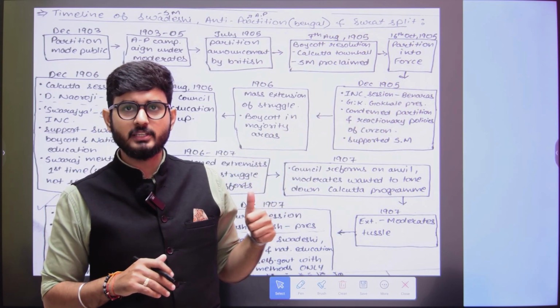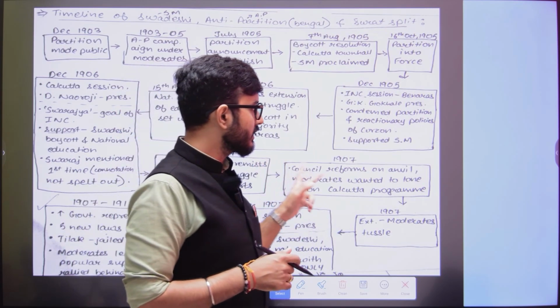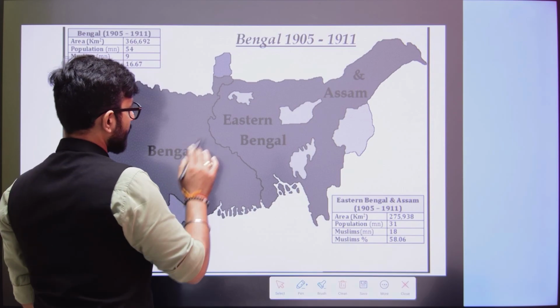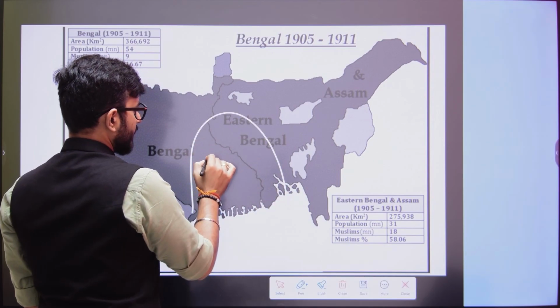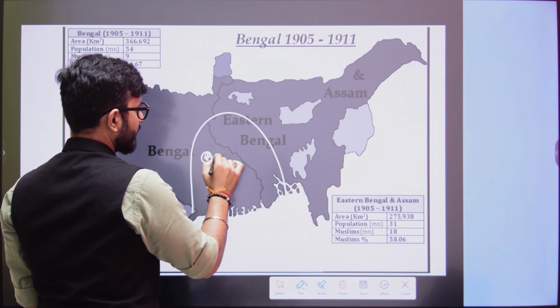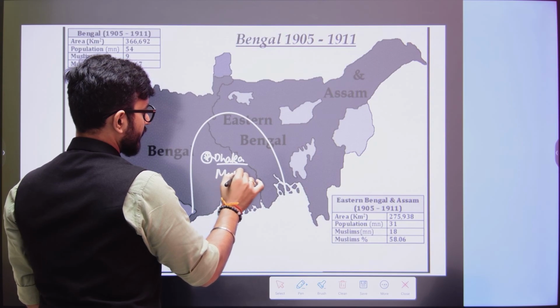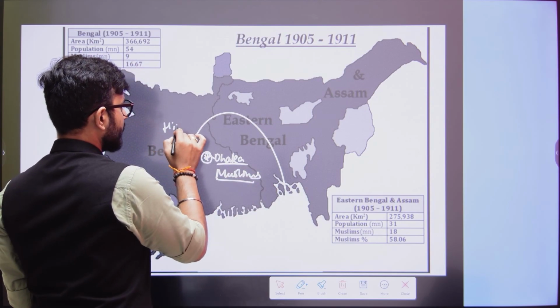When the Britishers declared that Bengal would be divided, they divided Bengal into two halves. The lower half, with the capital of Dhaka, the modern day Bangladesh, was given to the Muslims, whereas the upper part was given to the Hindus.